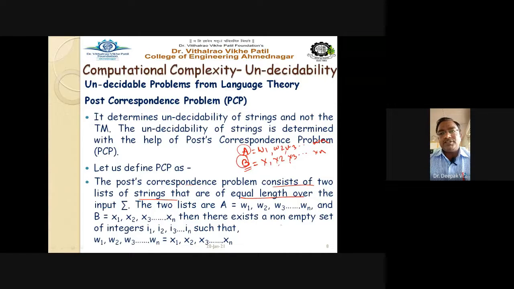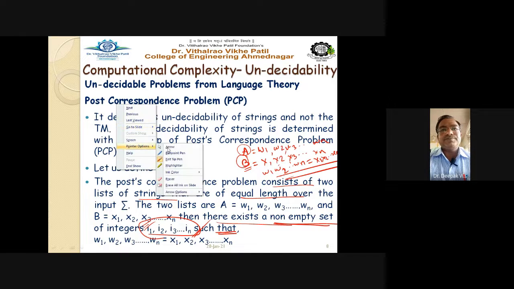So if there exists a non-empty set of integers I1, I2, I3 up to In such that these two sets of strings W1, W2 up to Wn are equal to X1, X2 up to Xn, then these are equal if and only if there exists a set of integers I1 to In. So that is the statement of the post correspondence problem, right?